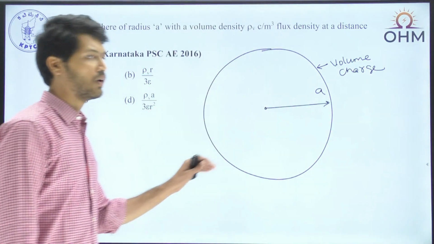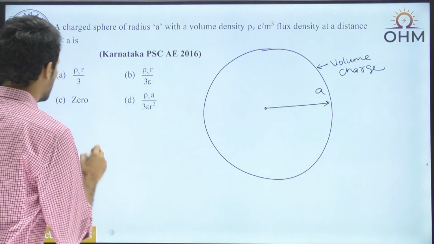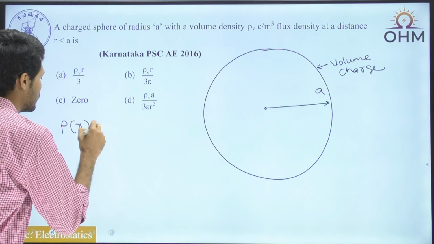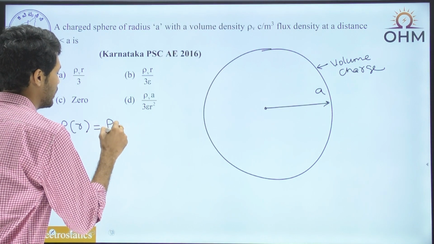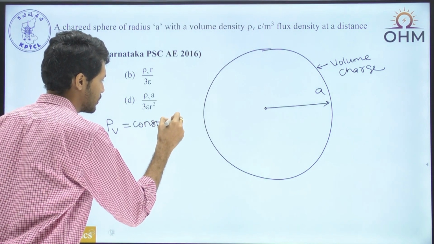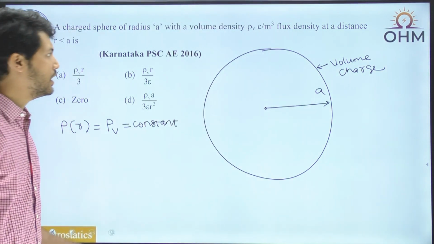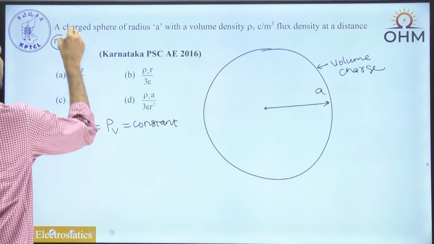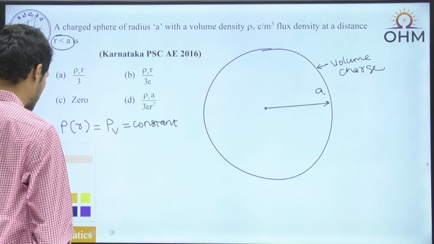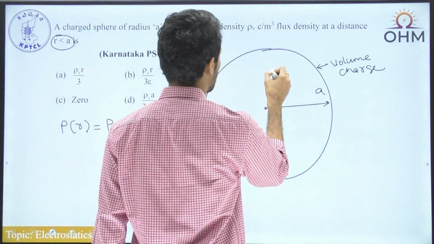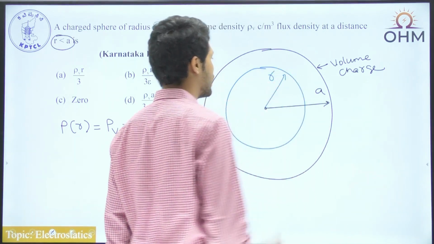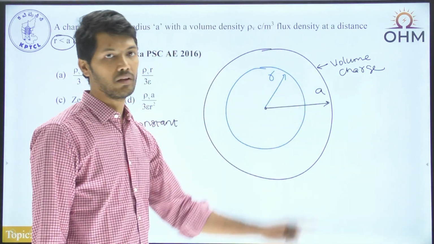In case of this particular volume charge, the charge density, which is nothing but rho as a function of r, is given as rho v. And in fact, I could say that this is a constant value. And we are supposed to find out at a distance of r less than a. So let me draw the second sphere. The second sphere we are taking has a radius of r, wherein the value of r is less than a.